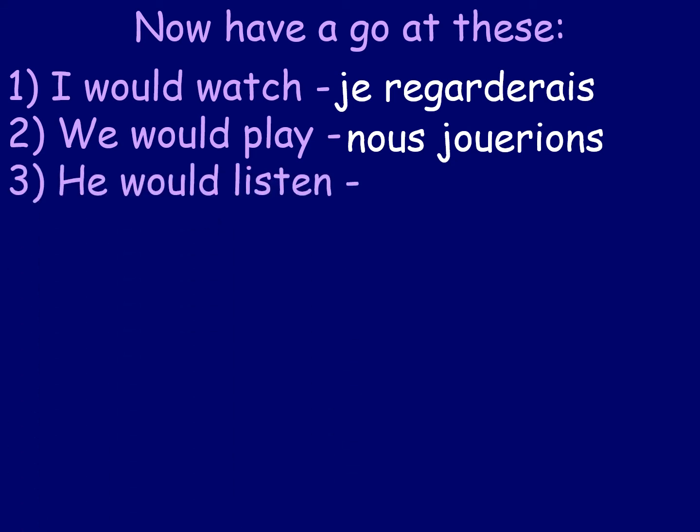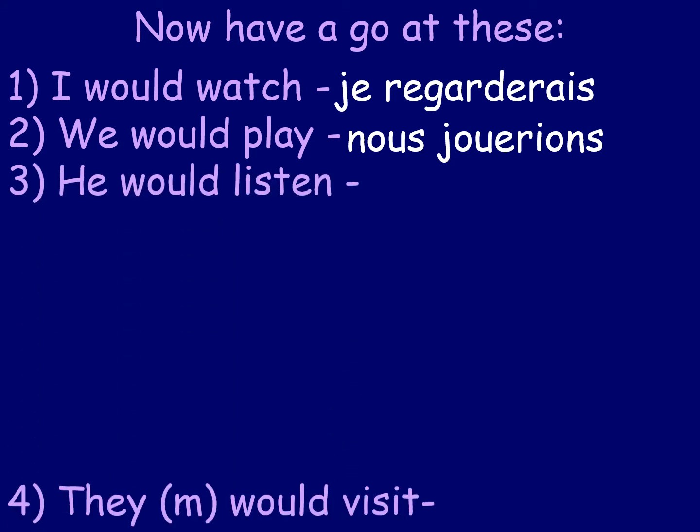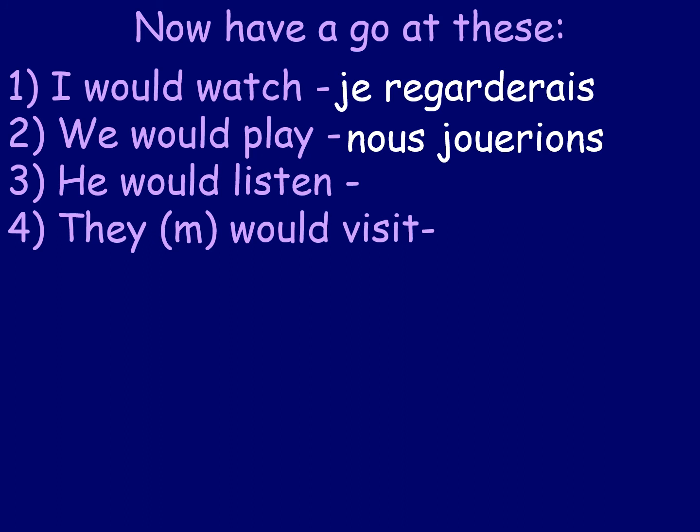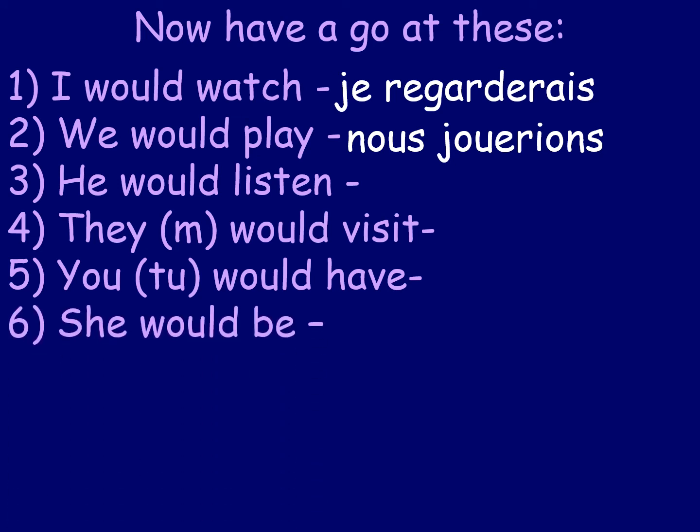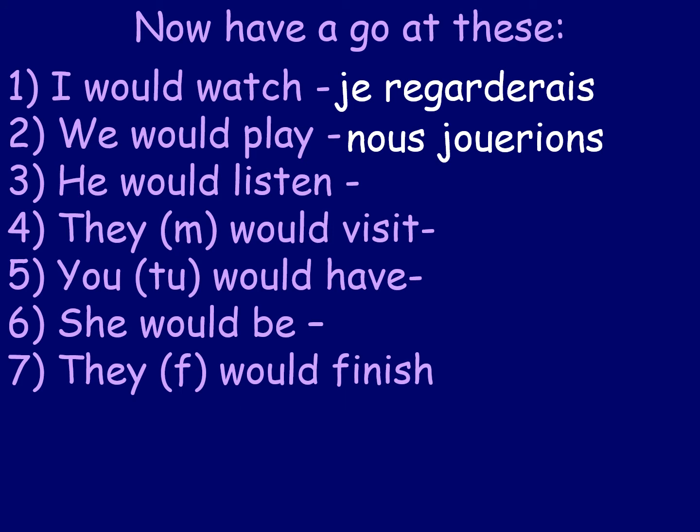So let's have a go at these next ones. He would listen. That's the verb écouter. They, masculine, would visit. That's just the word visiter. You would have. That's the word avoir. You need to be careful with number 5 because that's irregular. And we also need to be careful with number 6. She would be, because be is an irregular verb as well. So 5 and 6 we need to be careful with.